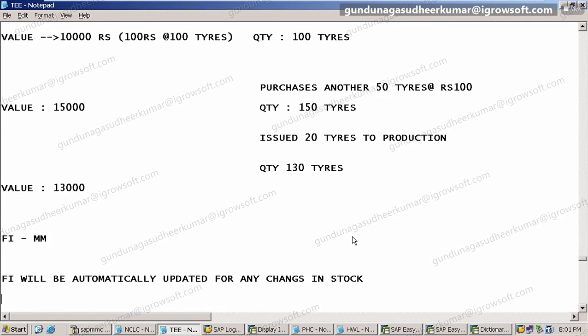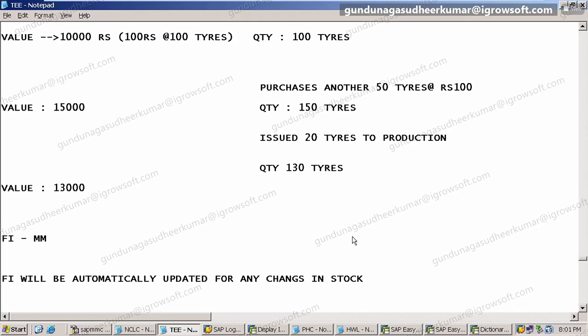That is the advantage of FI-MM integration. So whenever any change is happening on the stock in the MM side, FI accounting entries, automated entries, will be posted and FI will be automatically updated at the same time on a real-time basis.